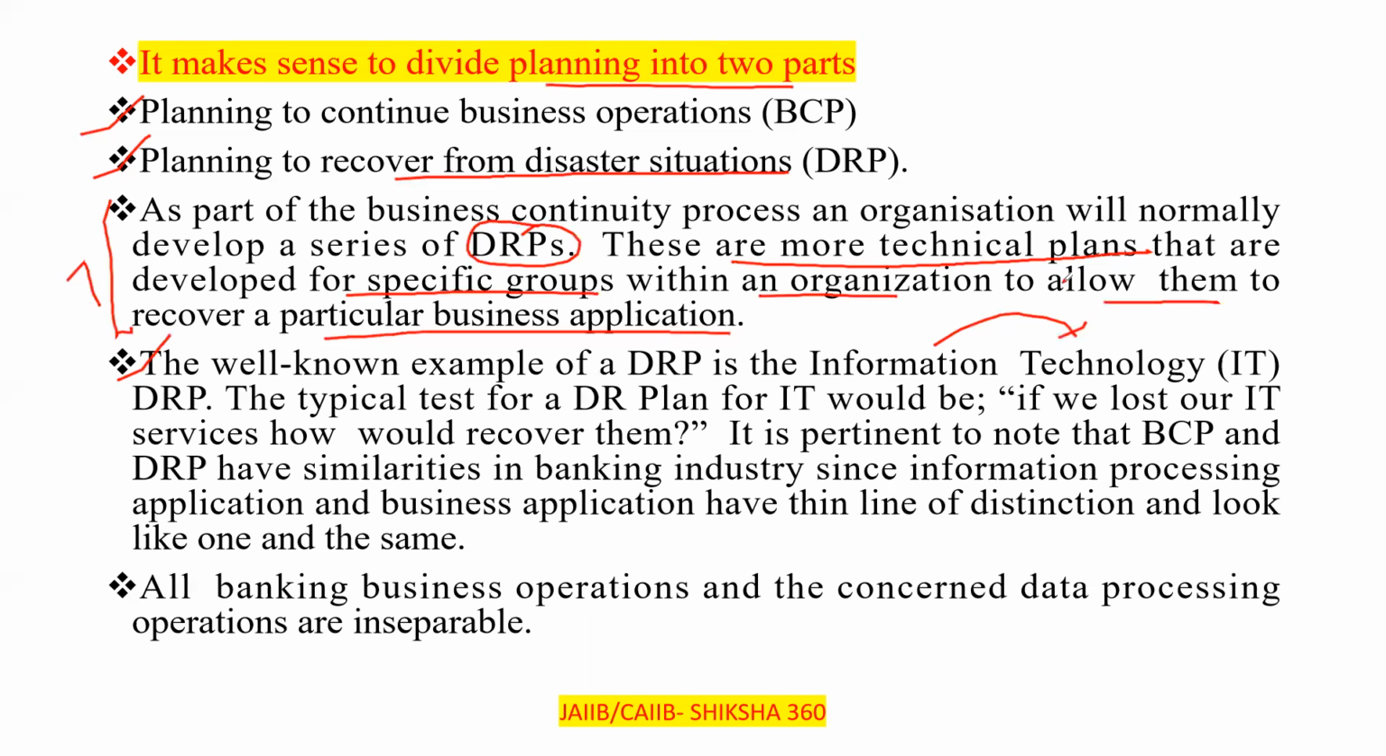Earlier, basically, we did our work in the form of files, clear. Now we are putting it in technology, in the computers, so we can access it at any place. So the well-known example of DRP is information technology. The typical test for a DR plan for IT is, if we lost our IT services, how would we recover them? How do we recover our data?